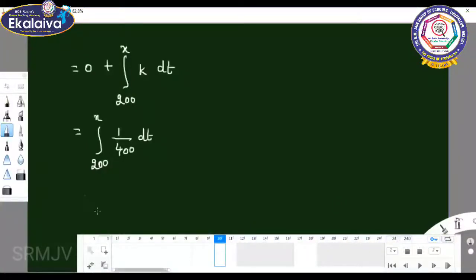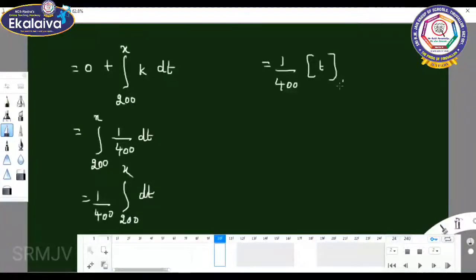Take 1 by 400 out as a constant, the integral of dt from 200 to x gives 1 by 400 into t with limits 200 to x.